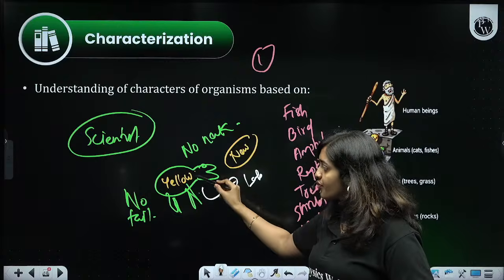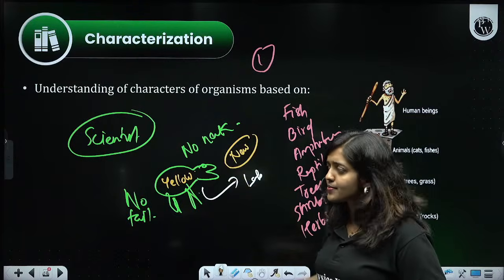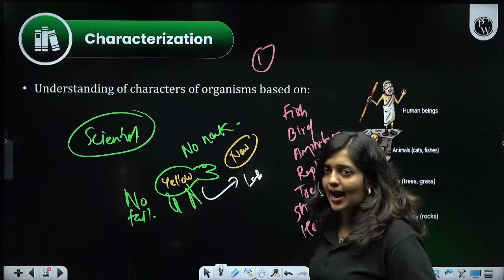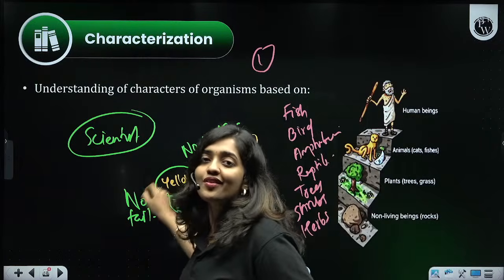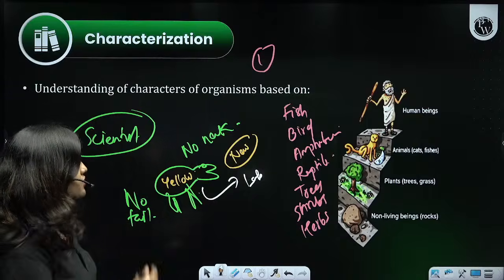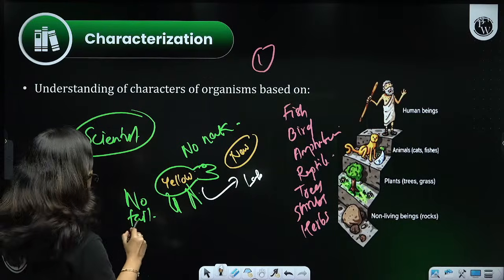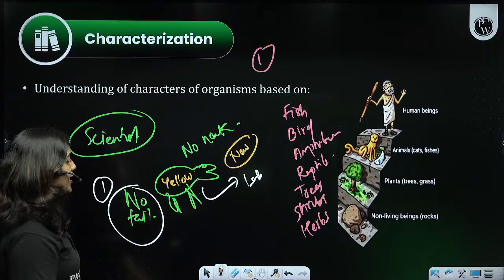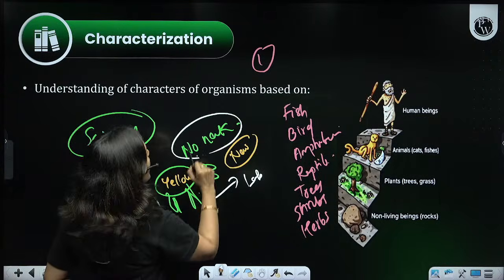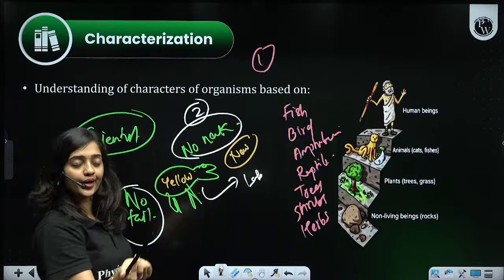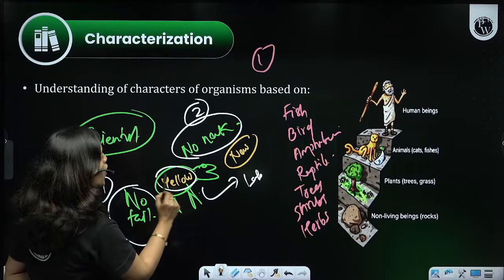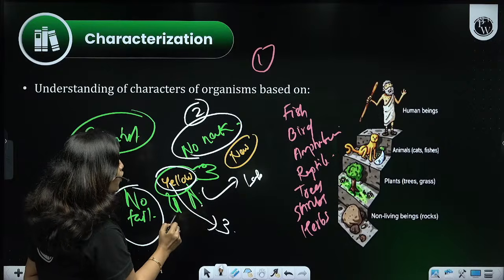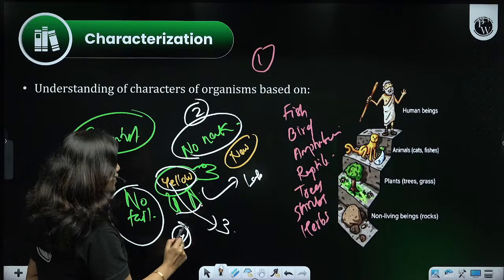Sometimes I will get a few of these organisms, and from my lab I will start identifying the features. So I found one point, it is not having a tail. Another point, it is not having a neck. That is the second point. Then I understood it is almost yellow in color. Third point. Then I understood it is having forelimbs and hind limbs. Fourth point.